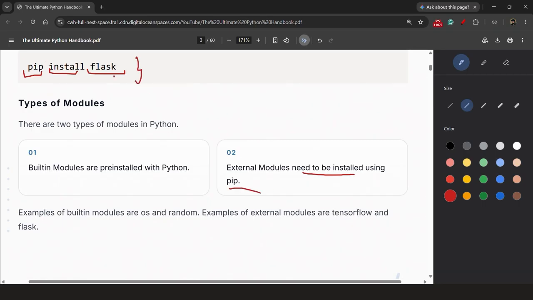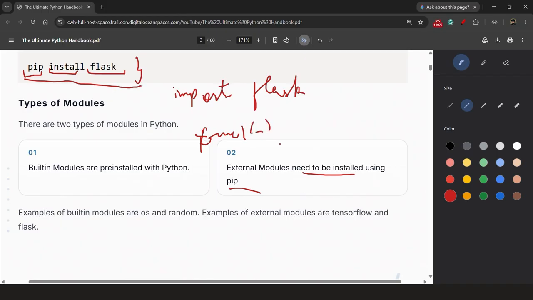So you need to write this statement first, then go to your code, then write import, and after writing import, you need to write flask like this. And then you can use the functions of this. Let's say function one. So this is a function. Don't go on to the writing, just understand the concept. So we will use import flask, then function one, and we can use whatever the use case of that is.